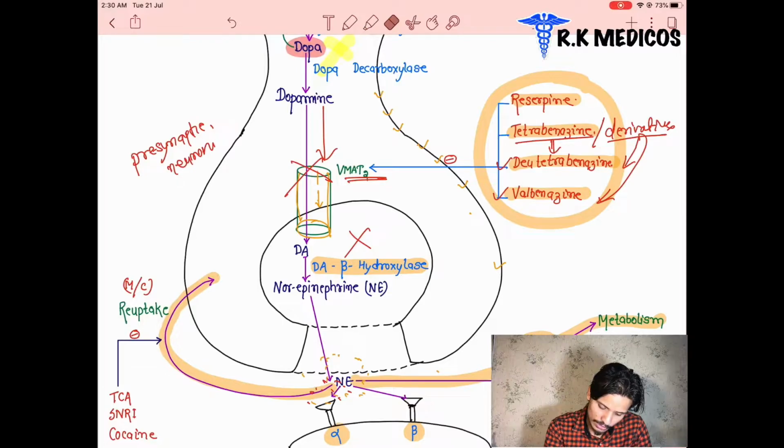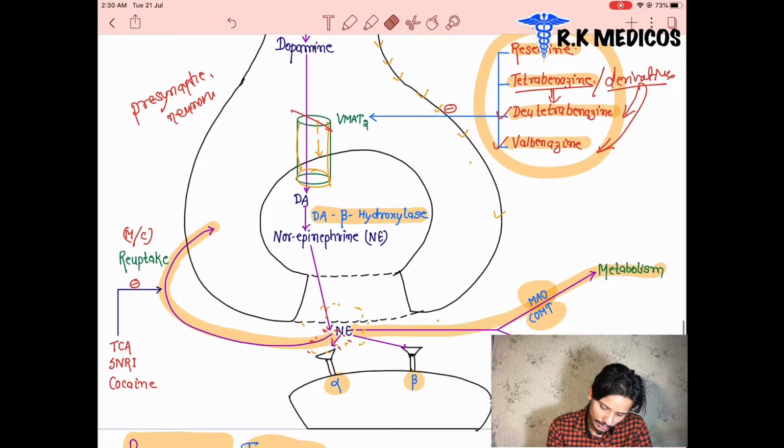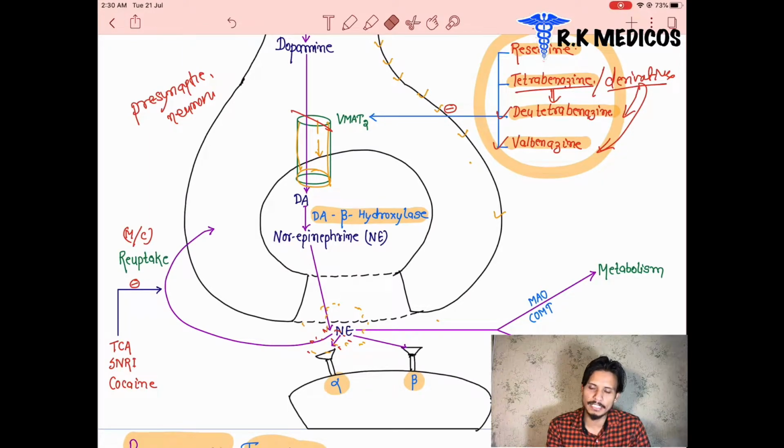Dopamine beta hydroxylase is the enzyme that converts dopamine into norepinephrine, and disulfiram blocks it. So you can imagine, when the conversion of dopamine into norepinephrine is inhibited, the amount of dopamine increases inside the vesicles. It means norepinephrine is not present for binding to the receptors. So which drug inhibits the conversion of dopamine into norepinephrine? That is disulfiram.